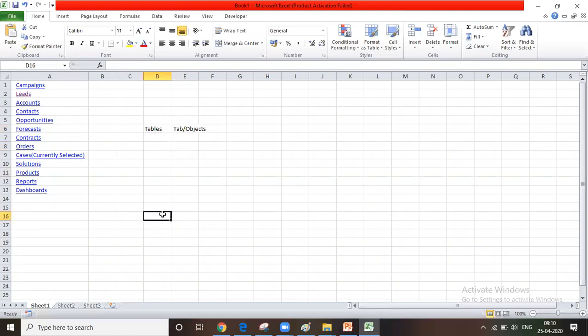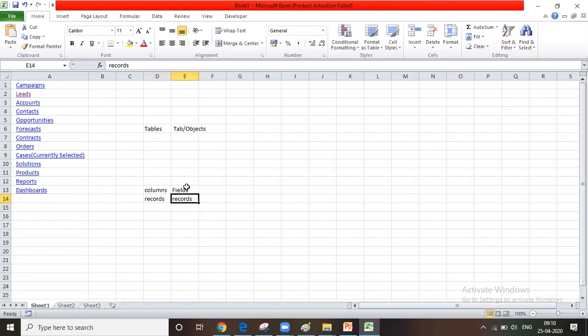A table is a collection of records, and a table is a collection of fields. A table is a collection of columns; here we call them fields. Columns hold collections of records, and here also we call them records.